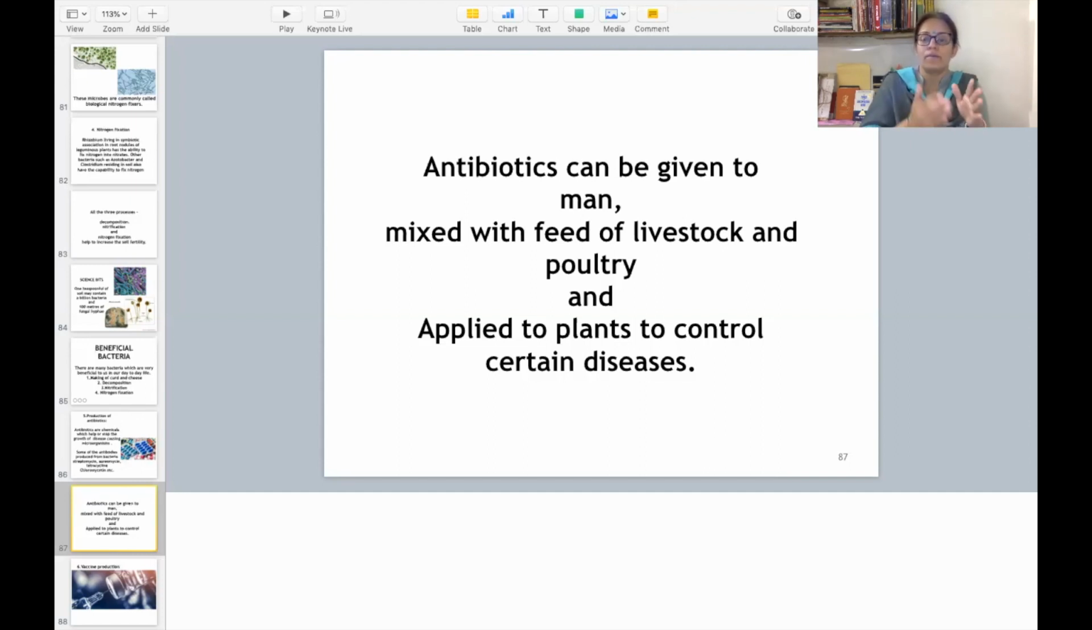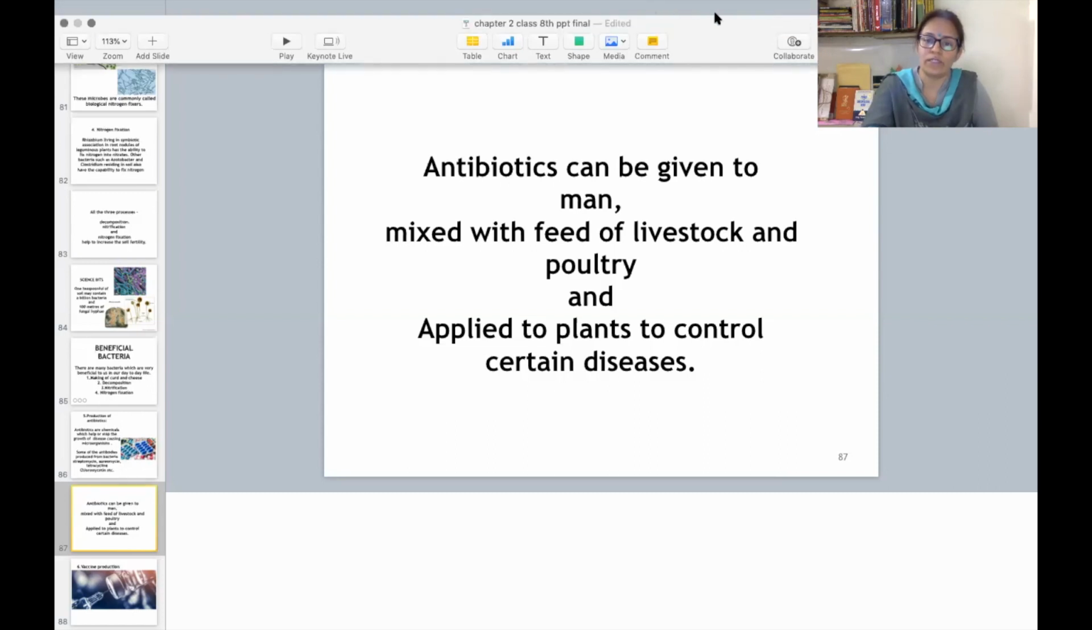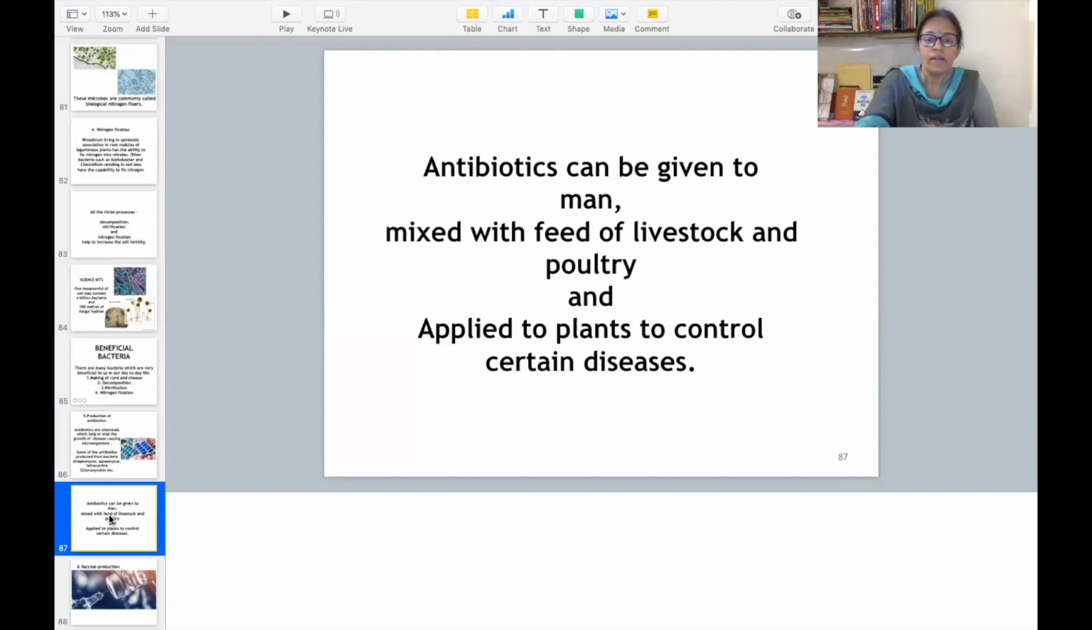When domestic animals at home are sick, the antibiotics are mixed with their feed and actually fed to the livestock. Plants: antibiotics obtained from bacteria are also applied to plants to control certain diseases. We can control certain diseases by this. So these are the benefits, the uses of antibiotics.